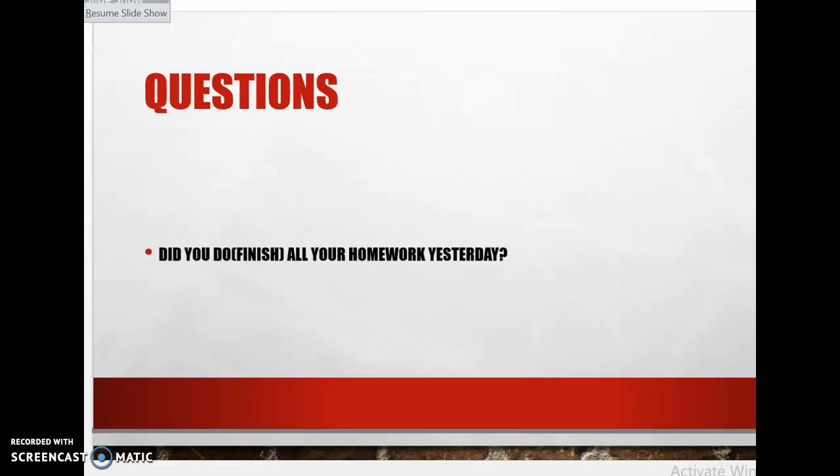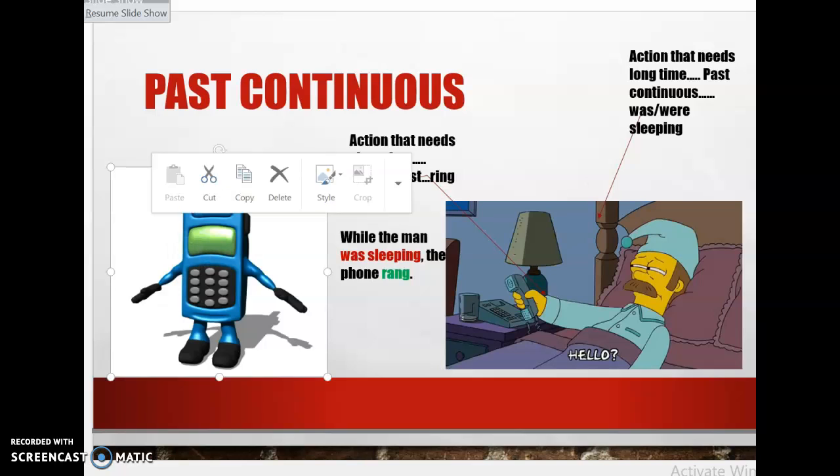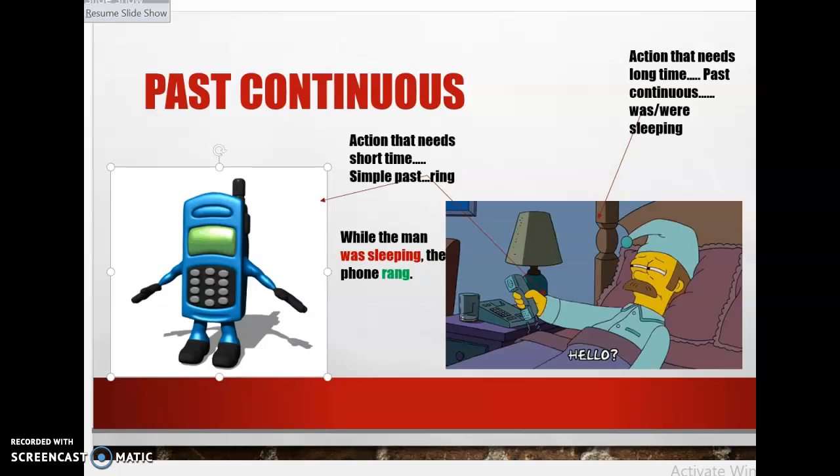Now we'll talk about past continuous. Here, if you can see, we have two actions. We have the man who's sleeping. Let me just click on it. Okay, so we have the man who's sleeping here, and sleeping needs a long time, so we use past continuous, which means was or were sleeping. There's another picture that the phone rang. The phone doesn't need a long time. It needs a short time to ring, so we use it in simple past.